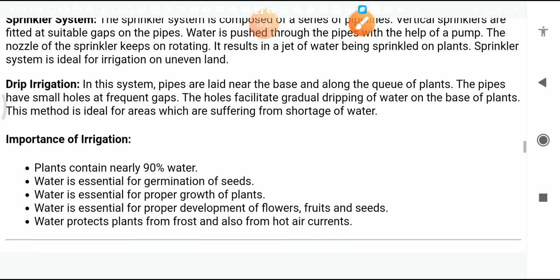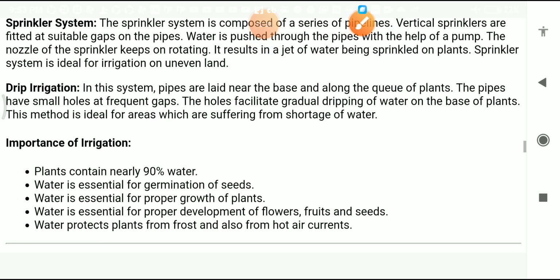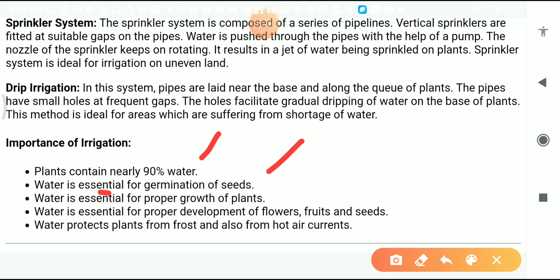Now, the importance of irrigation. Students, importance of irrigation means, what are the uses of irrigation? First point is, plants contain nearly 90% water. Water is essential for the germination of seeds. Water helps in the proper growth of the plant.